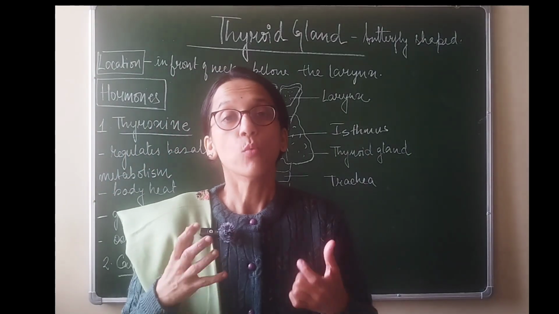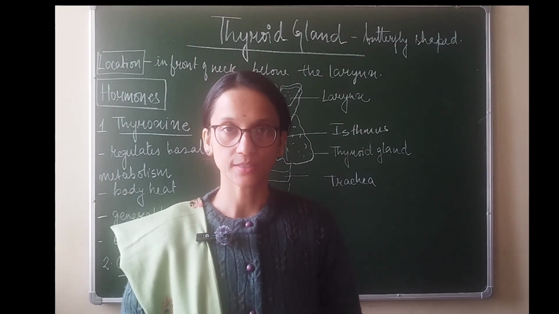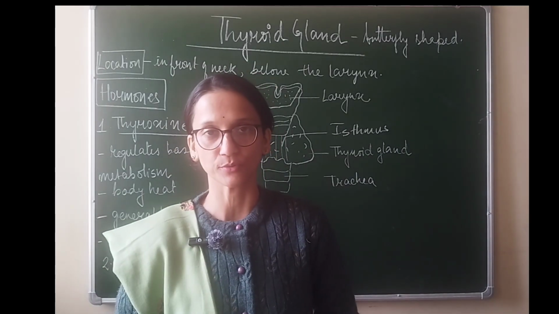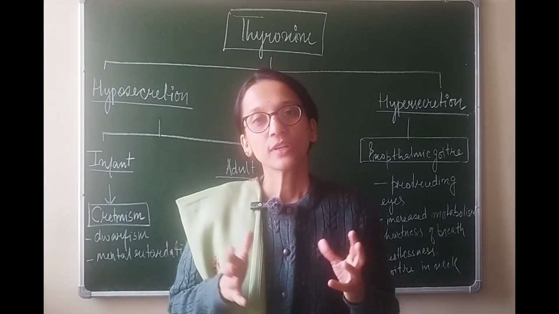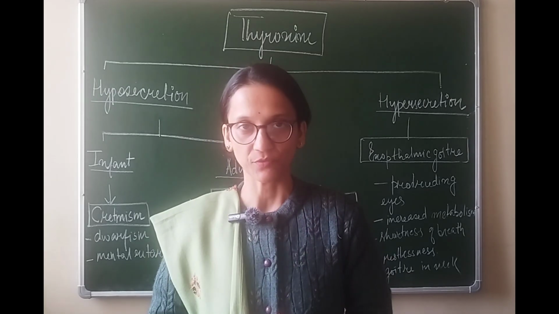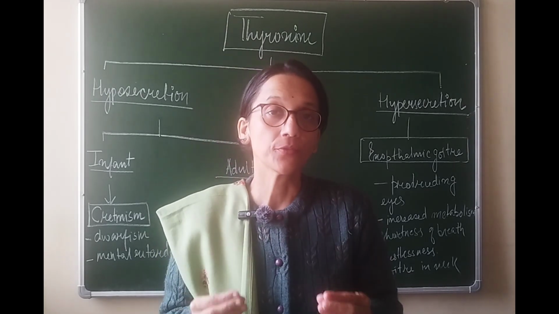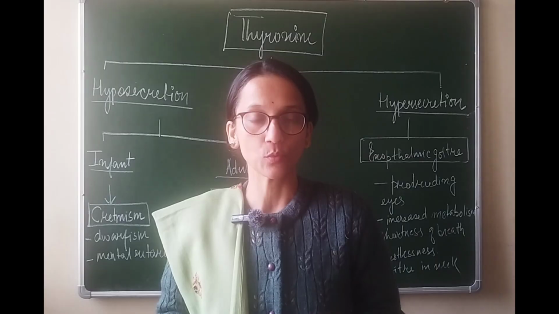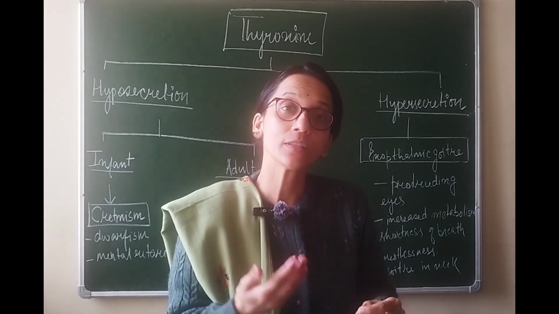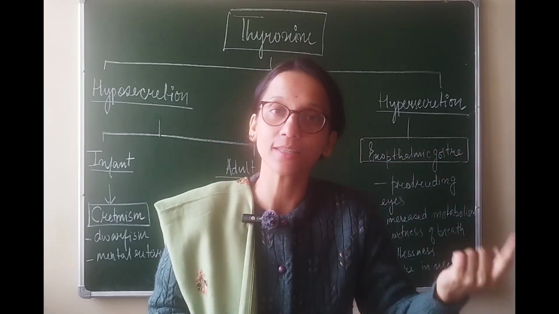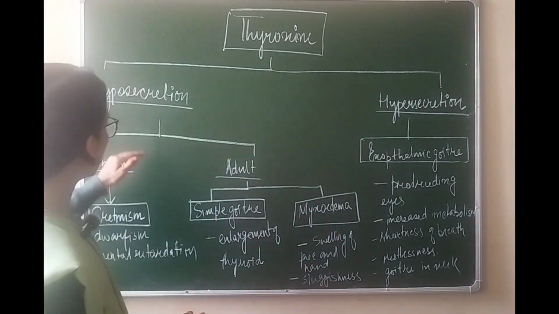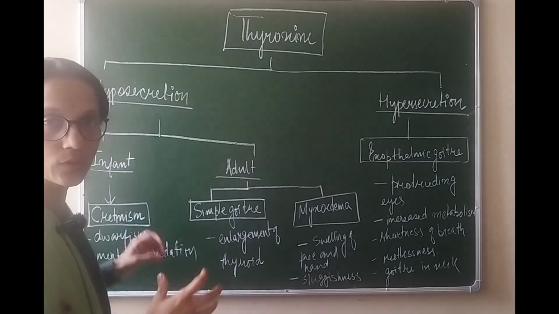Now let us see what are the various disorders that we can suffer from if there is hypo or hypersecretion of thyroxine hormone. Hypo or hypersecretion of thyroxine hormone can badly affect the metabolism of the body. So for instance, if the hormone is not produced in enough quantity, then the metabolic rate of that individual is going to be low, and if it is produced in excess amount, it will increase the metabolic rate of that person. Now for hyposecretion of thyroxine, we study them under two categories.